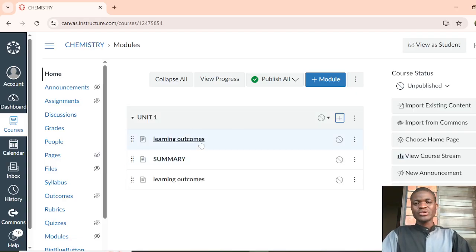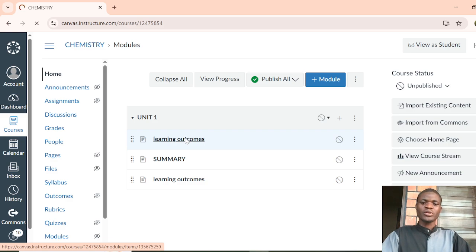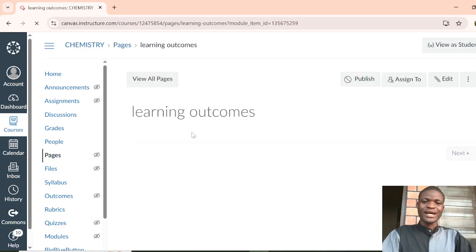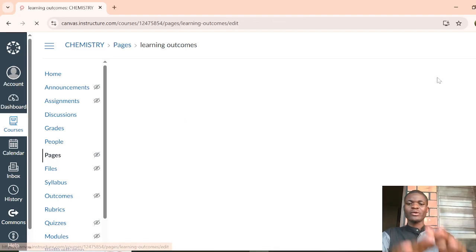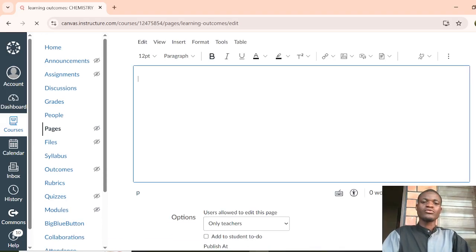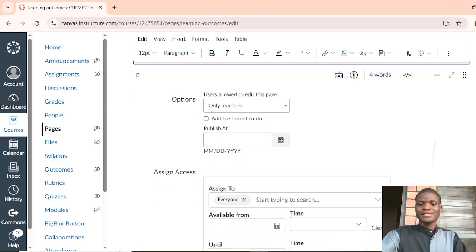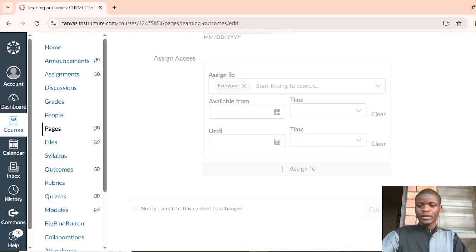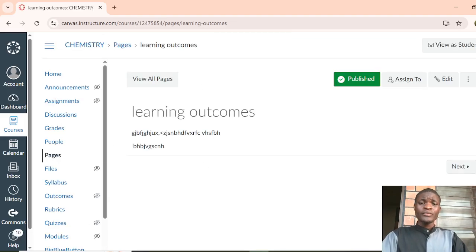In addition to that, you can add more information within that part which is already added. You come on that learning outcome, then you edit here so that you are given the place to type those learning outcomes, as is clear here. Then after typing them, you can come here on save and publish. Yes.